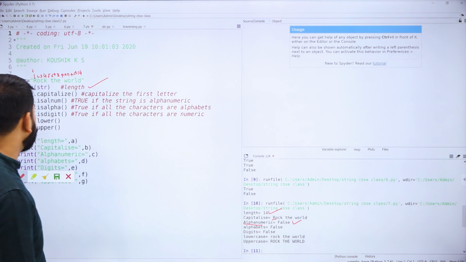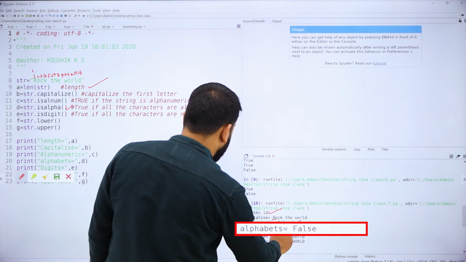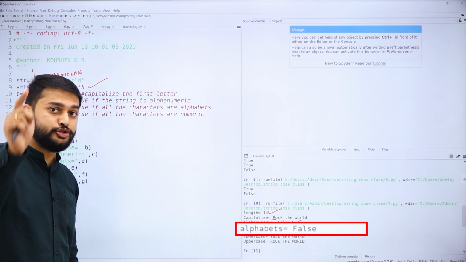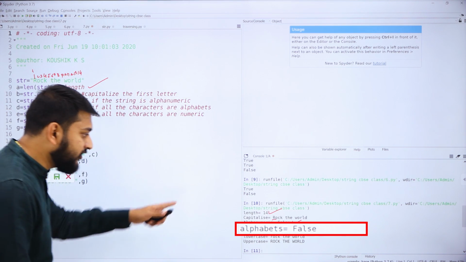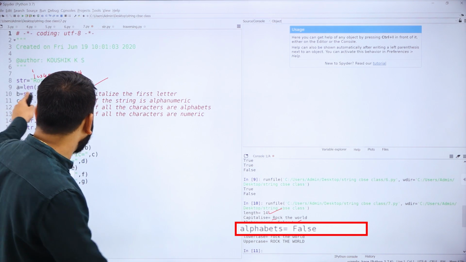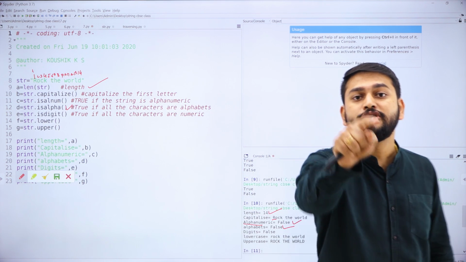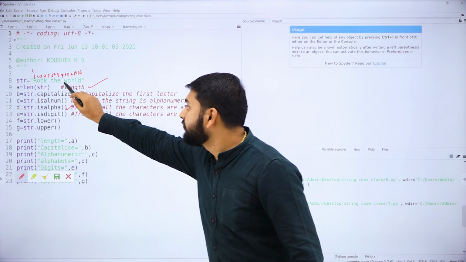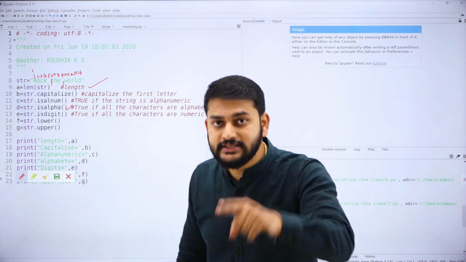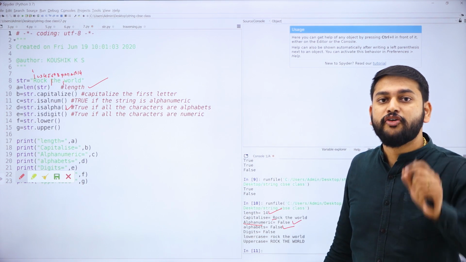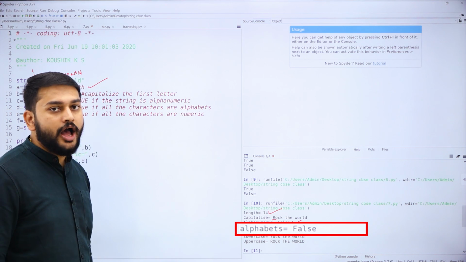The next one is isalpha. You need to check this. isalpha is also false. Why? You need to think. Sir, I have only alphabets, but still I am getting my result as false. My dear students, you need to observe. I have the space here. That is the reason I am getting my output as false. So that is what you need to observe.